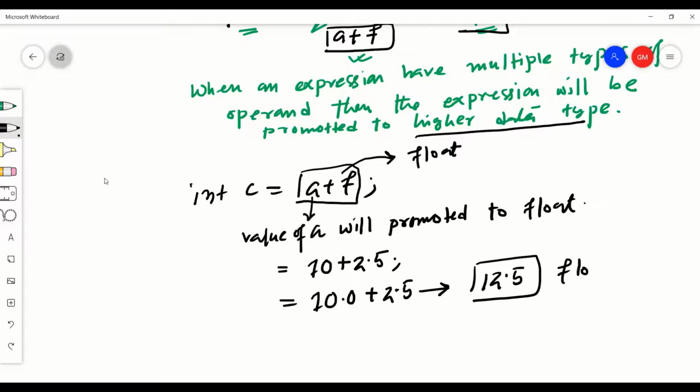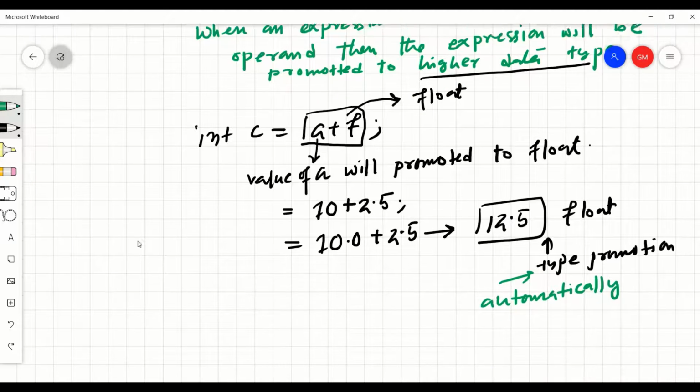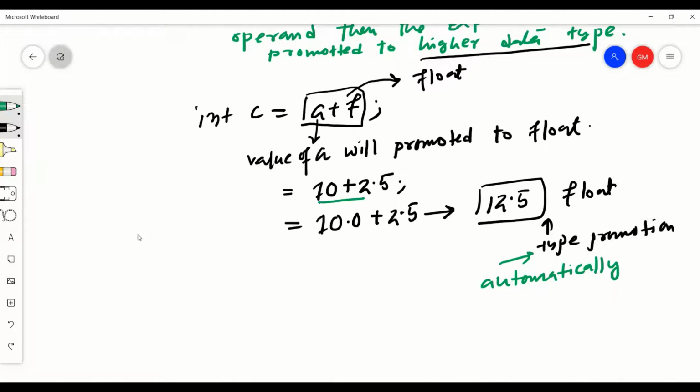Now look at another point here. This is float, that's fine. What is applied? Type promotion. And how has this promotion been done? This promotion is done totally automatically. The programmer did nothing. I simply wrote this expression a plus f using programming syntax. The compiler did this type promotion. It is done automatically by the compiler. So this type of conversion is called implicit conversion.